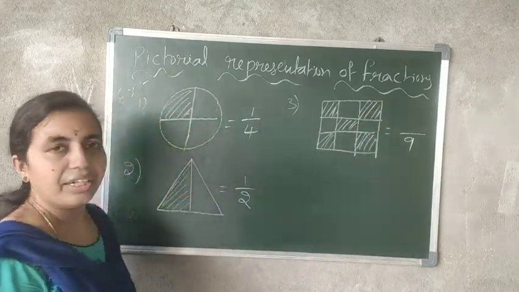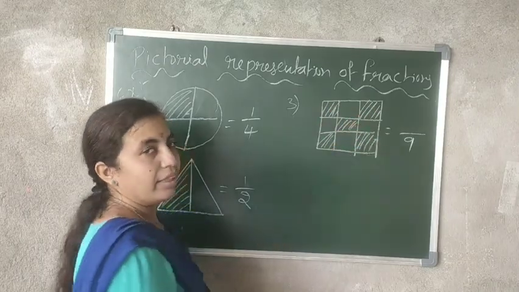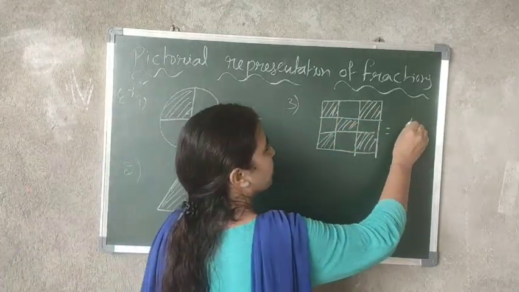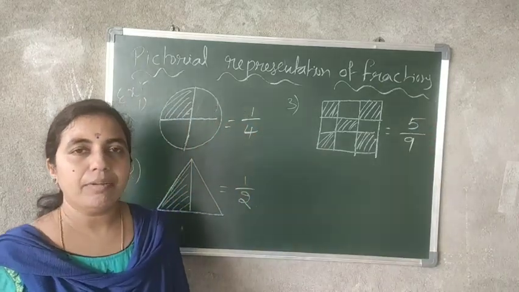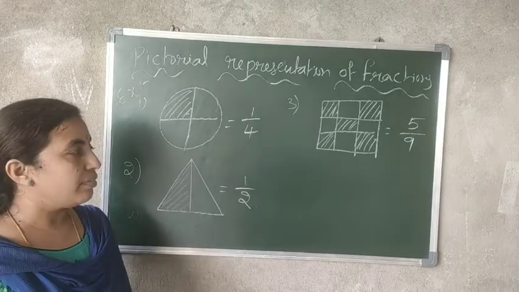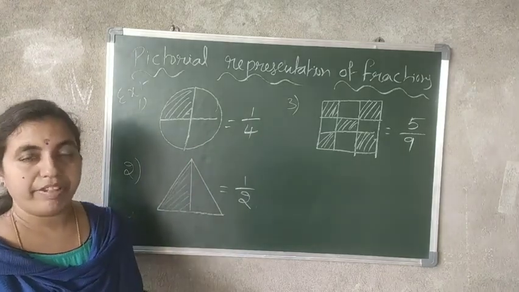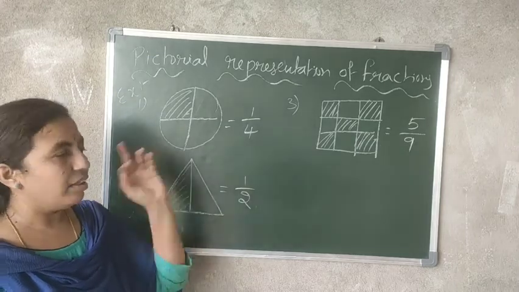How many are shaded? 1, 2, 3, 4 and 5. So what is the fraction? 5 by 9. Okay, so this is how to write a fraction when a picture is given.